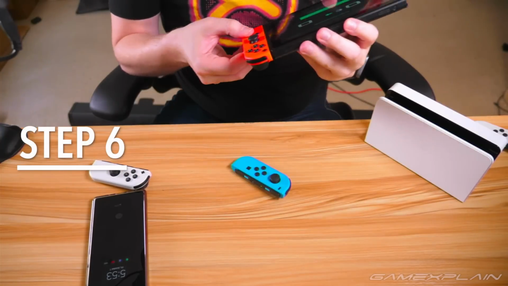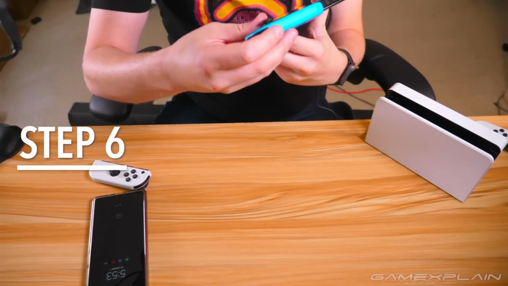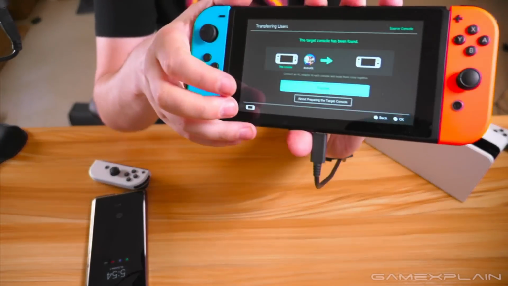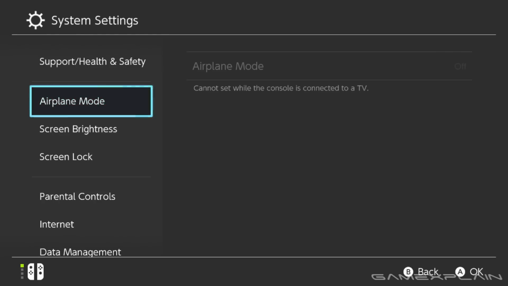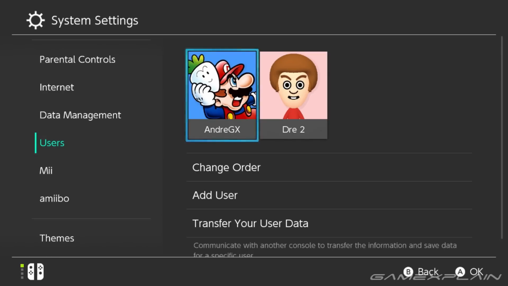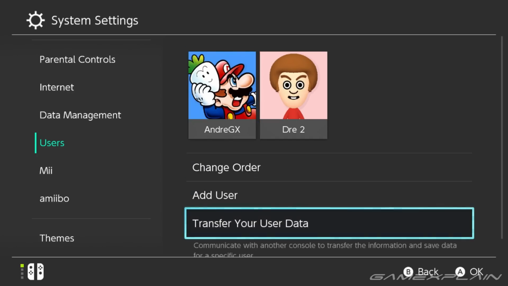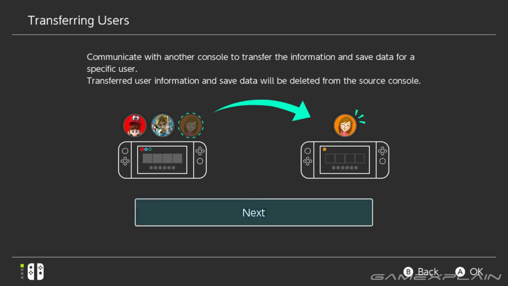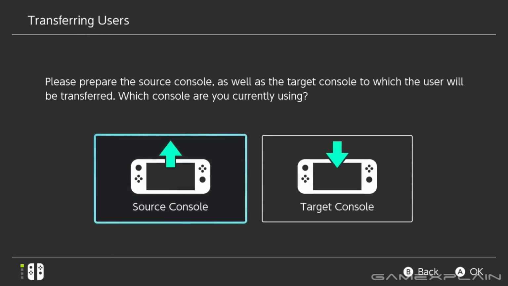Step 6, this is for everyone, as is the rest of this video. It's time to get your old Switch ready for the transfer. Now with your old Switch, you'll need to repeat the same steps as those who already made a user on their OLED just did. Open Settings, select the Users menu, select Transfer your user data, select Next, select Next again, and this time be sure to specify that this is the source console.